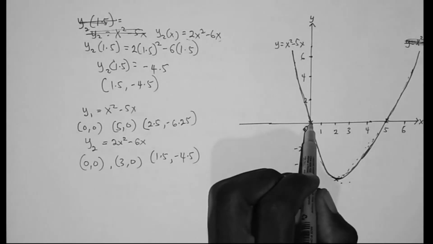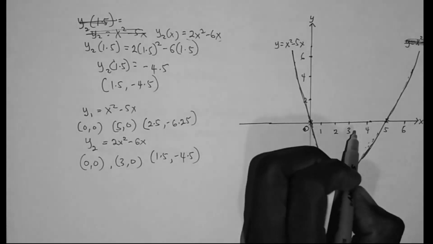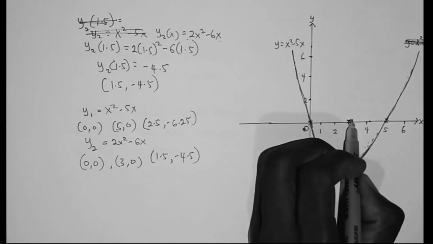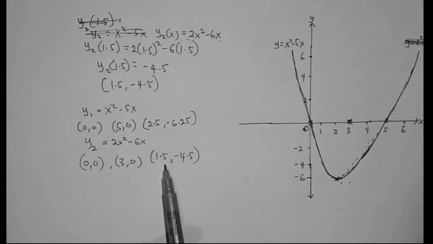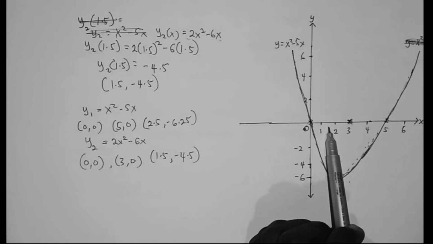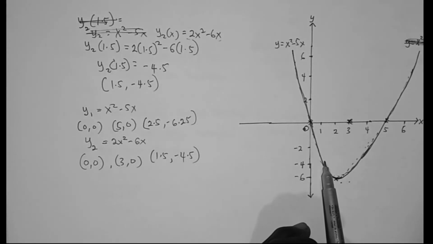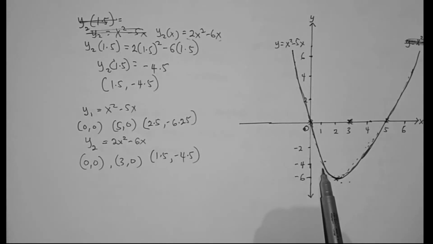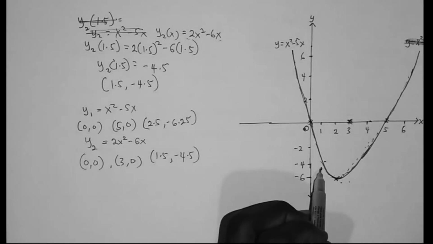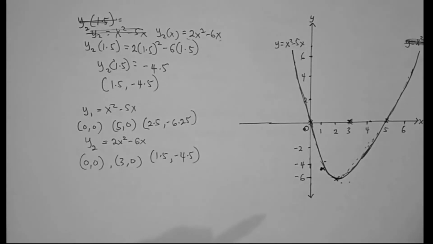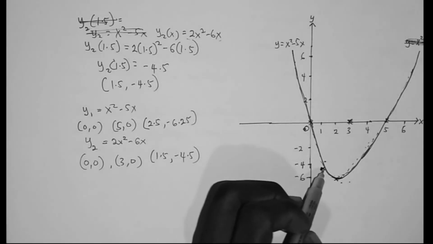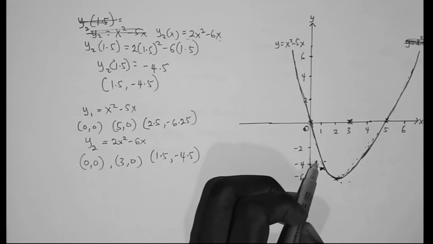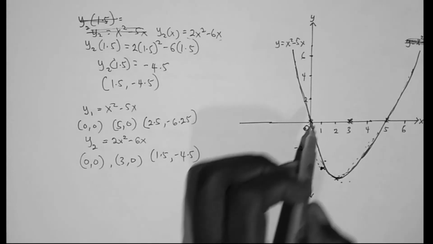So we have 0, 0. Then we have 3, 0. And then the turning point is 1.5, which is between this, and minus 4.5. Minus 4.5 is somewhere here. So we have 1.5 and minus 4.5, which is this point. So this one too is going to look like this.